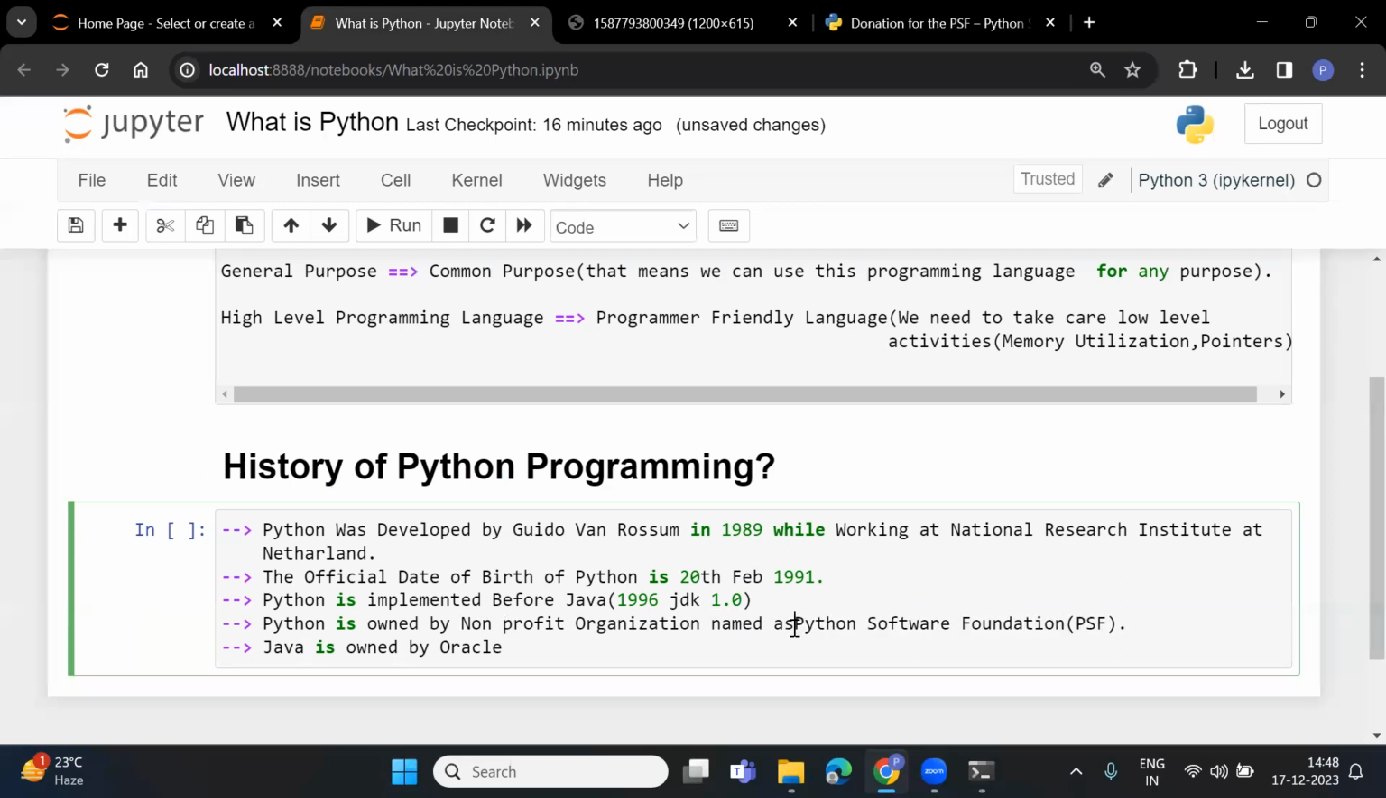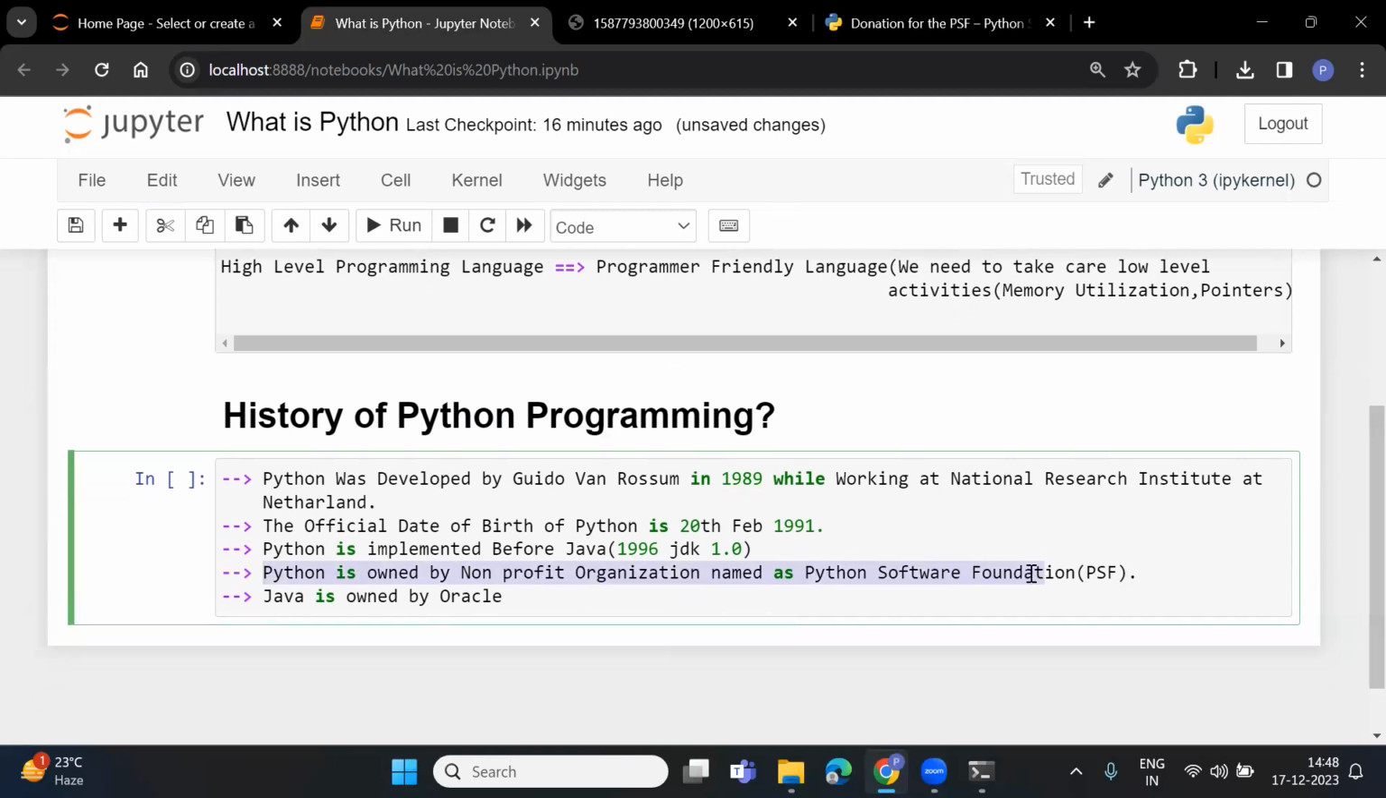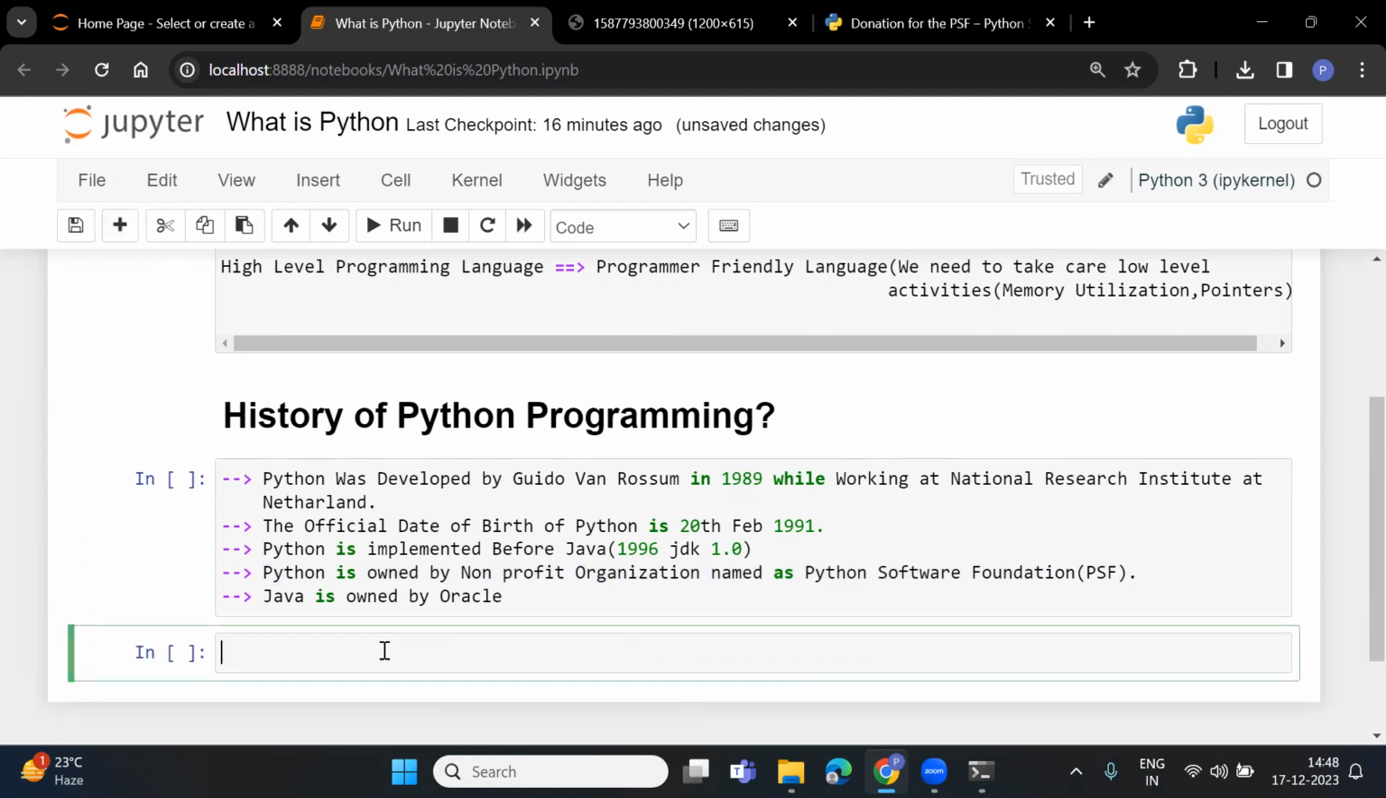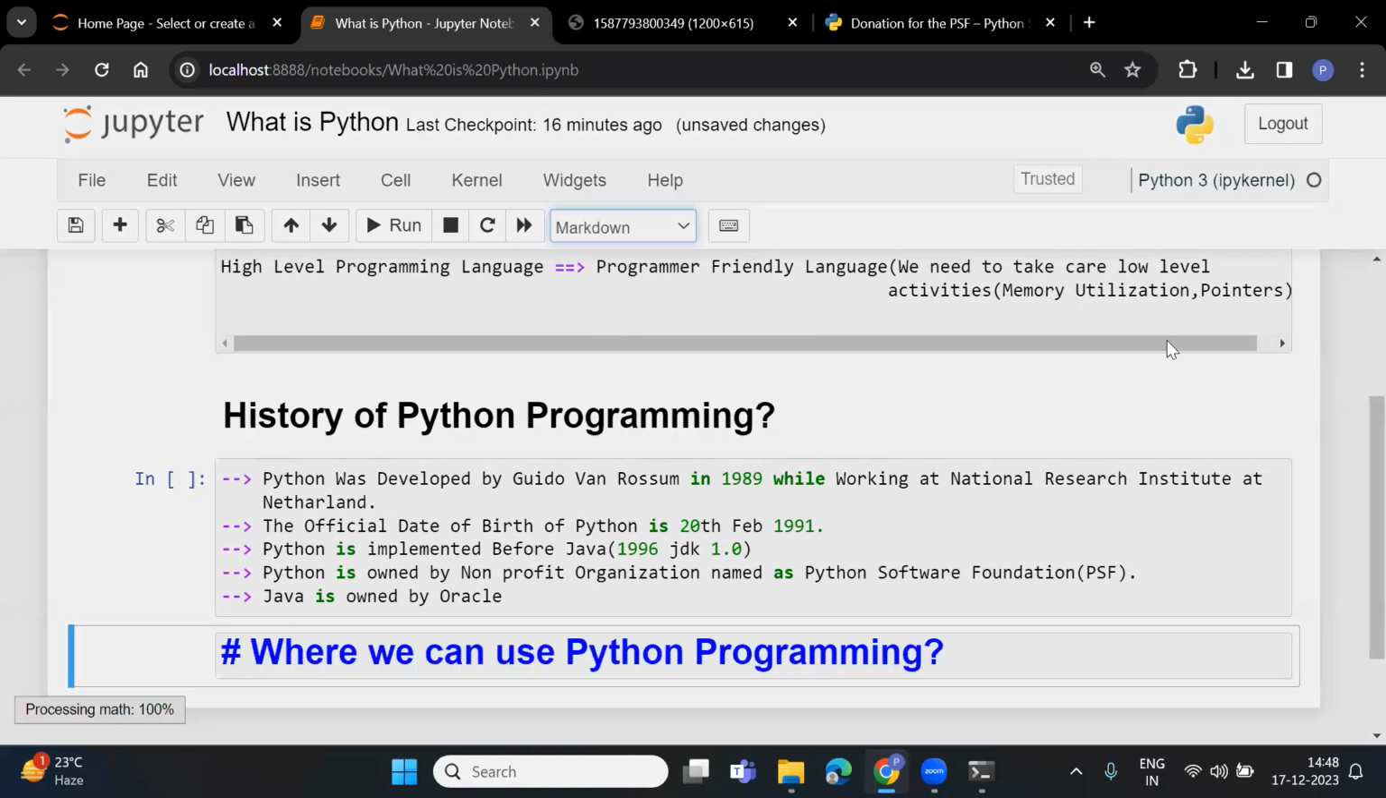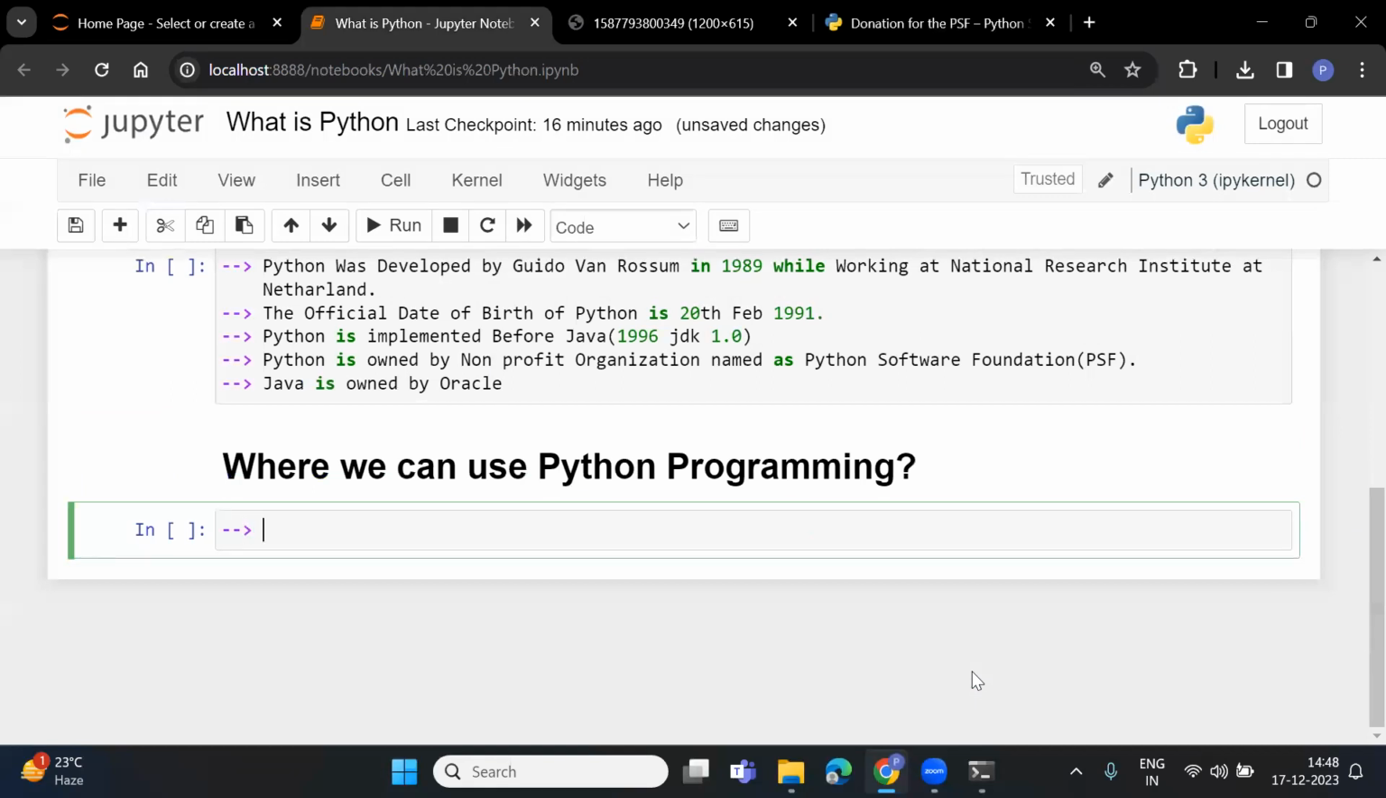So this is a very important point. Who owns Python? Who is taking care of each and everything about Python? The Python Software Foundation is taking care of the versions and enhancements of Python. The next topic we are going to deal with is where we can use Python programming. In which technologies can we use it? There are n number of technologies, and in most of them we can go with Python, no issues there.